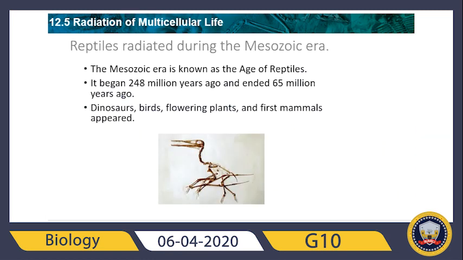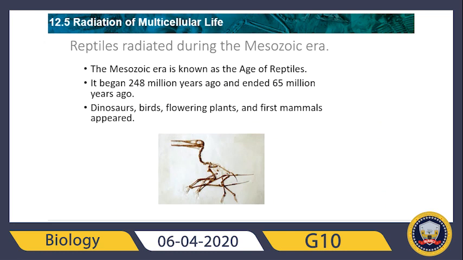Now let us move to the second main idea. Reptiles radiated during the Mesozoic era. The Mesozoic era began 251 million years ago and ended 65 million years ago. And guys, the Mesozoic era is called the age of reptiles.